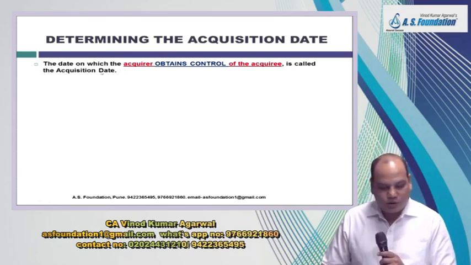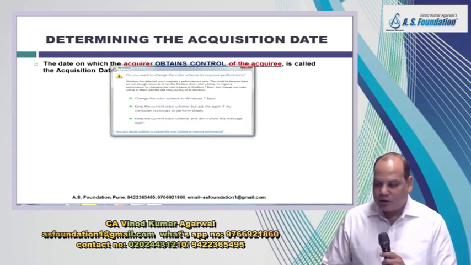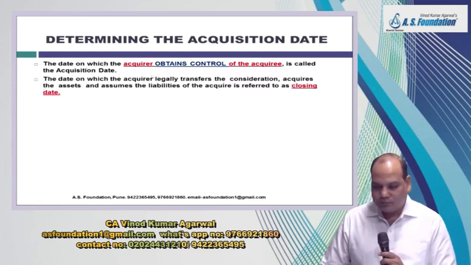Now the question is, what is acquisition date? Acquisition date is the date on which the acquirer obtains control of the acquiree. That is when they get the power to direct the relevant activities. That is called the acquisition date. There is also a date called closing date.